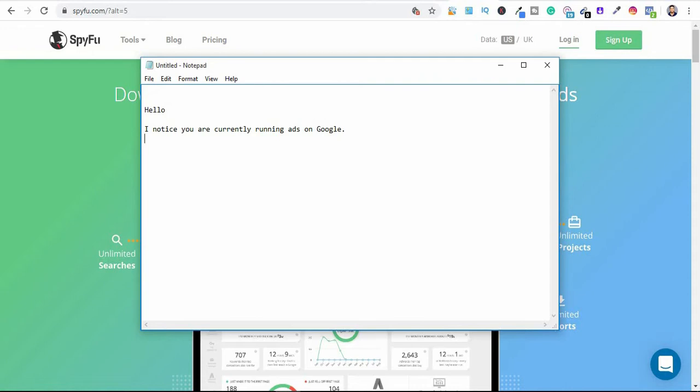Without saying much, you can just go straight to the point, saying: I would like to introduce you to this tool that could help you rank your ads on the first page on Google search for your keyword.